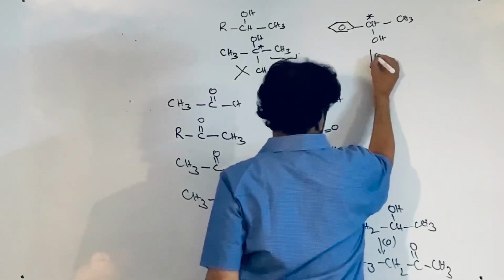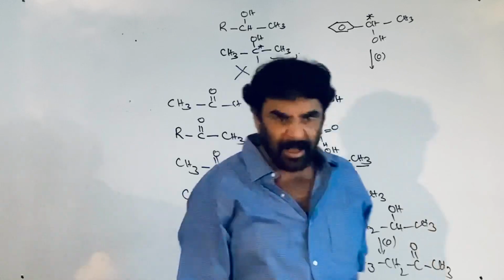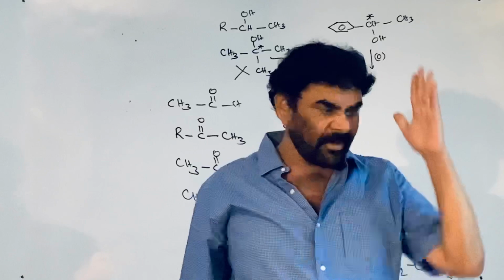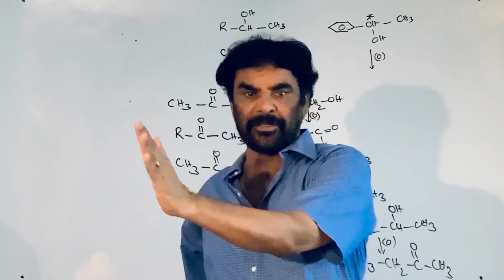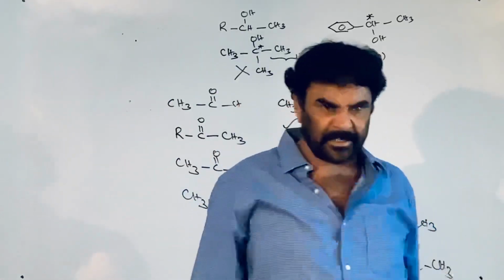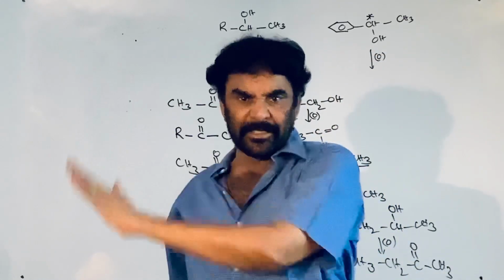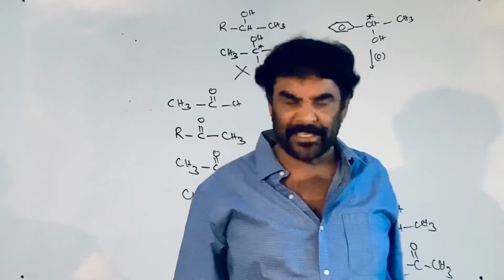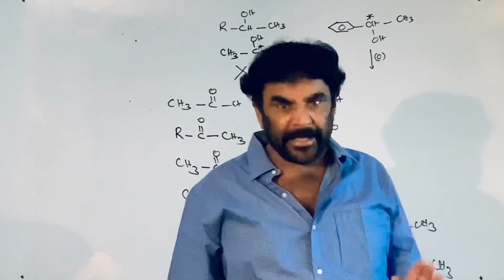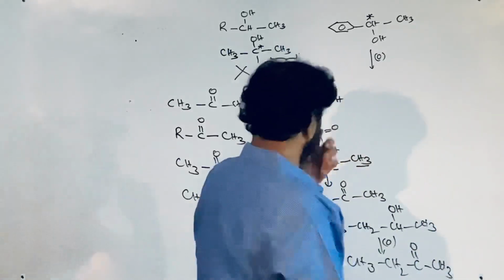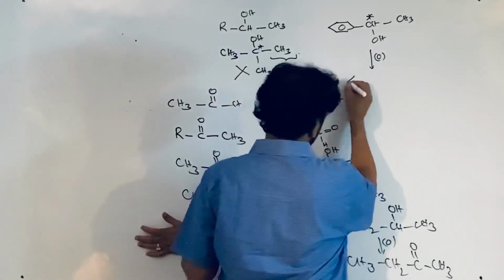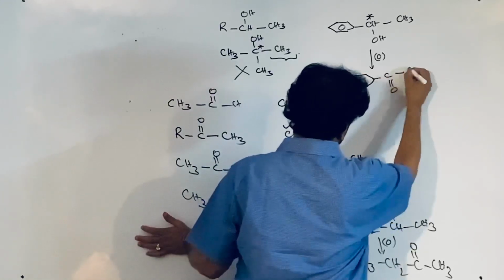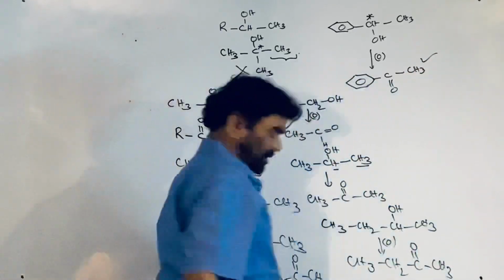This on oxidation gives... we know the oxidation reactions of the aldehydes and of the alcohols are taken into consideration. Primary alcohols on oxidation first produce the aldehydes and then oxidize into the carboxylic acid. Secondary alcohols under all conditions produce the ketones, and if a secondary alcohol can produce the methyl ketone, it takes part in the iodoform reaction. So methyl phenyl ketone, acetophenone, is formed. So this gives the test.